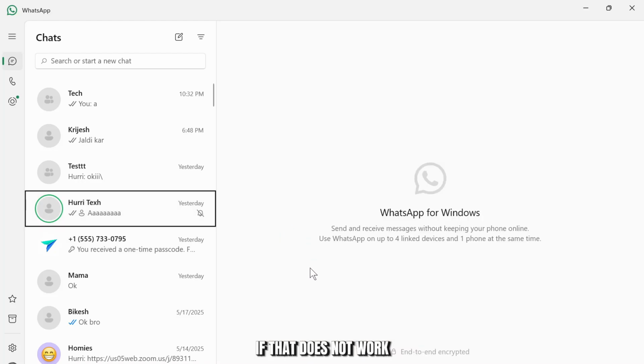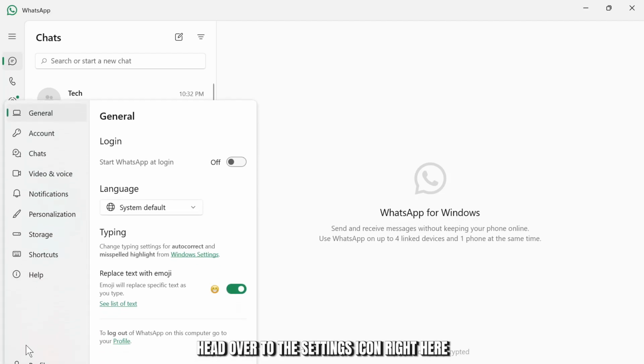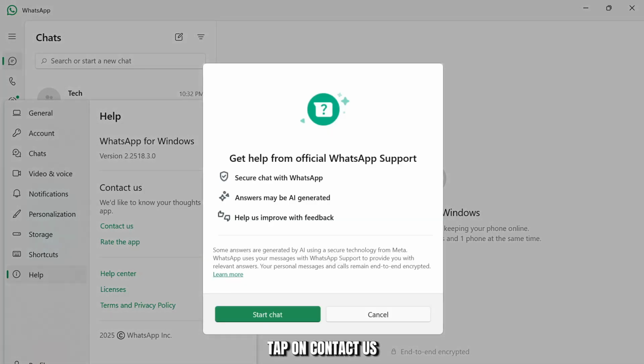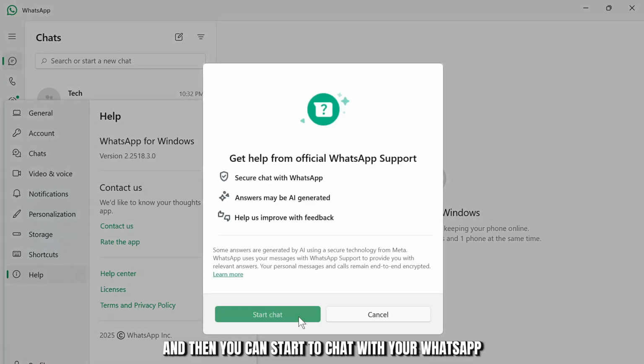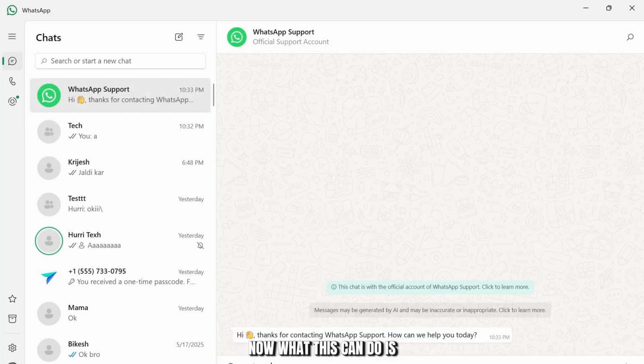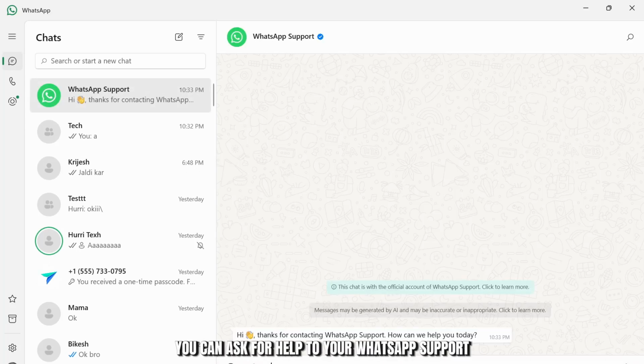If that does not work, you can try to reconnect back to your network. You can refresh your WhatsApp and do that stuff. But if that does not fix your issue, head over to the settings icon right here and then head over to help. After you head over to help, tap on contact us and then you can start to chat with your WhatsApp. Now, what this can do is you can ask for help from WhatsApp support.